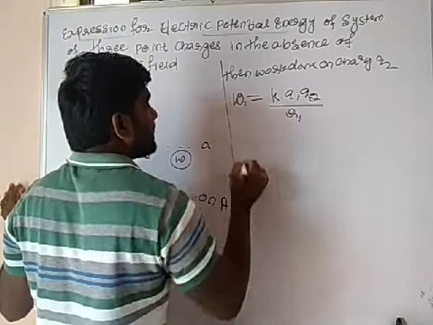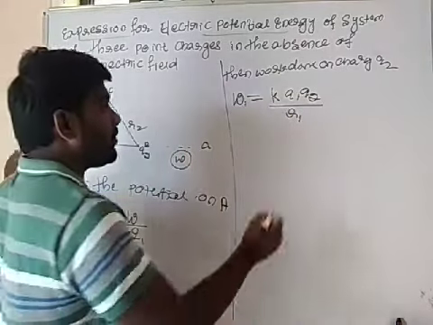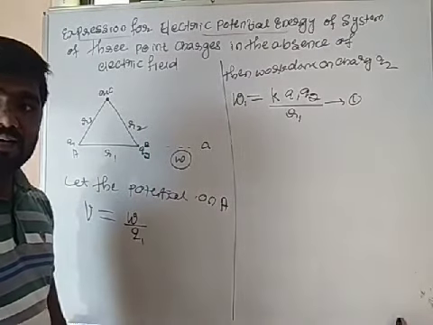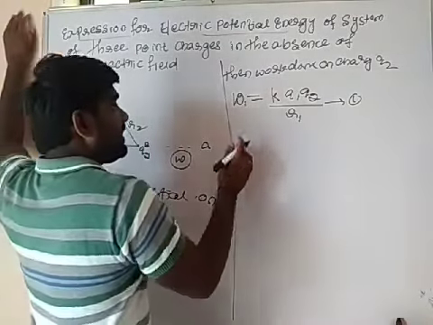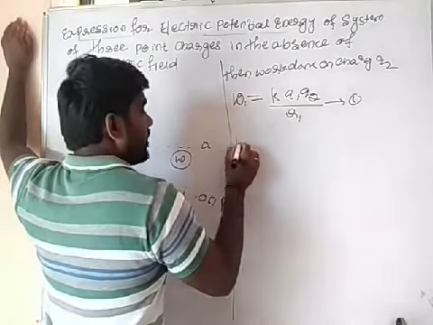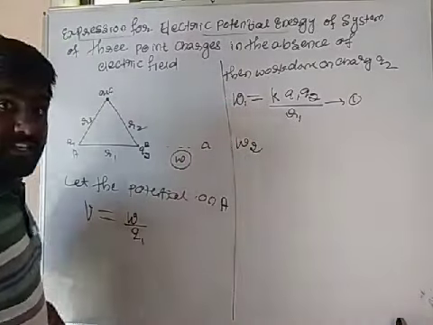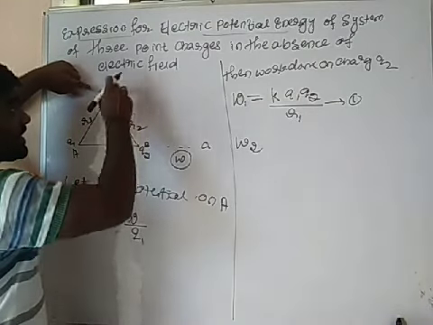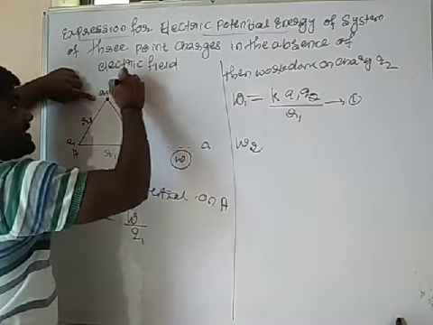Let us call this equation number 1. W1 is equal to, it will be your equation number 1. Okay na? How to calculate W2? Then see here, at this point, work done means this point charge is at